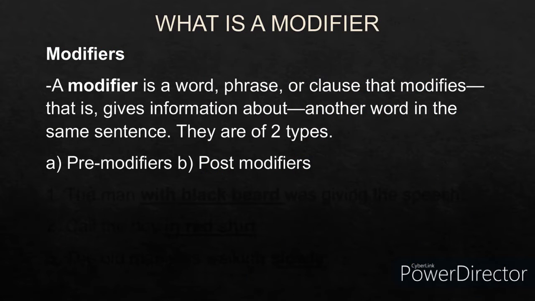Before starting off with the appositive phrases, let me explain what a modifier is. A modifier is a word, phrase or a clause that describes another word in the sentence. It gives more information about another word in the same sentence. There are two types of modifiers, pre-modifiers and post-modifiers. Now let us understand the modifiers with the help of some examples.